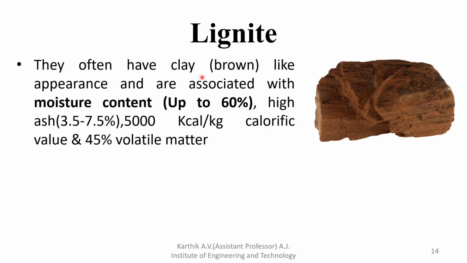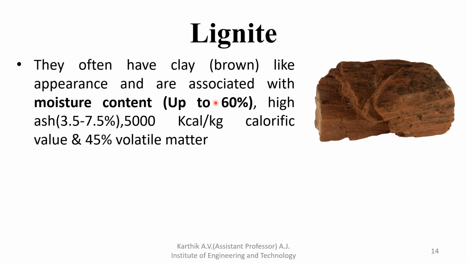They often have clay, brown in color. So clay and brown in color like appearance, and are associated with moisture content up to 60%. High ash content 3.5 to 7.5%. 5000 kilocalorie per kg calorific value, and 45% volatile matter. So usually it is brown in color, and these are the constituents.